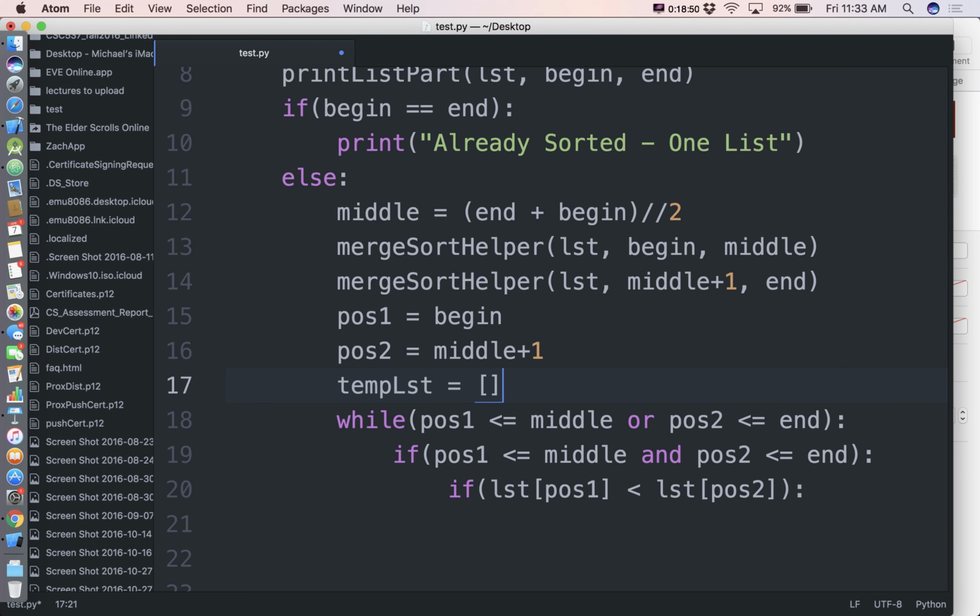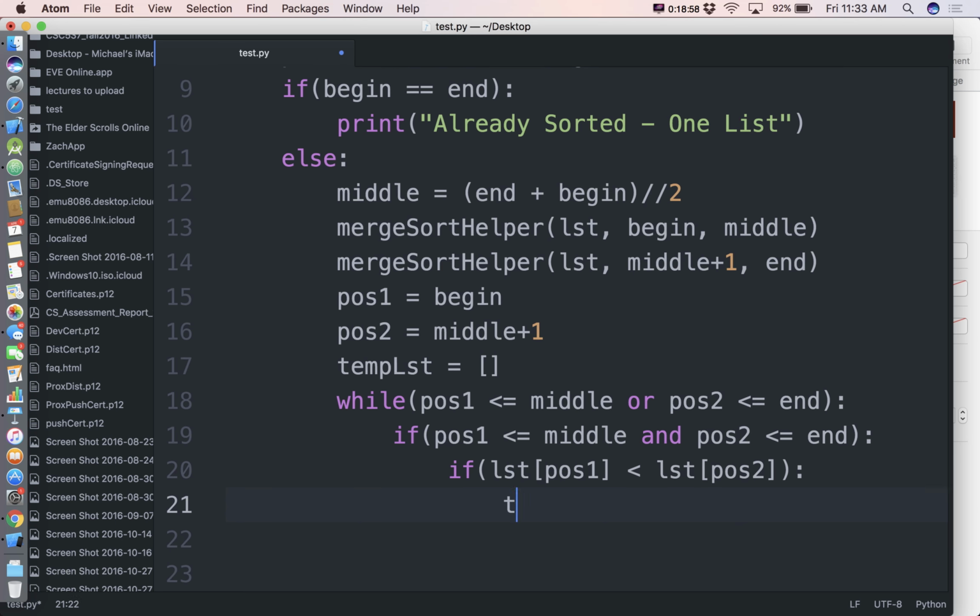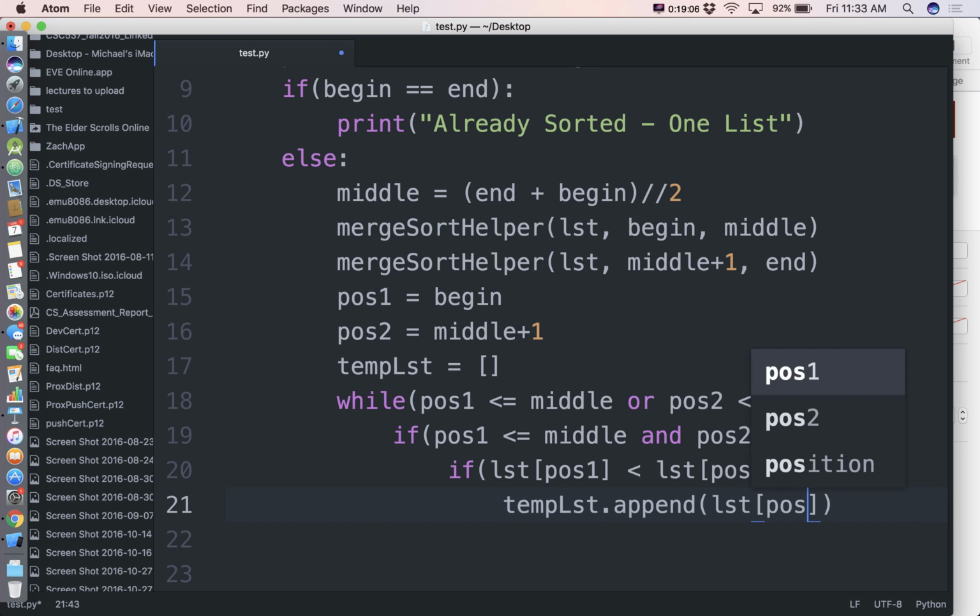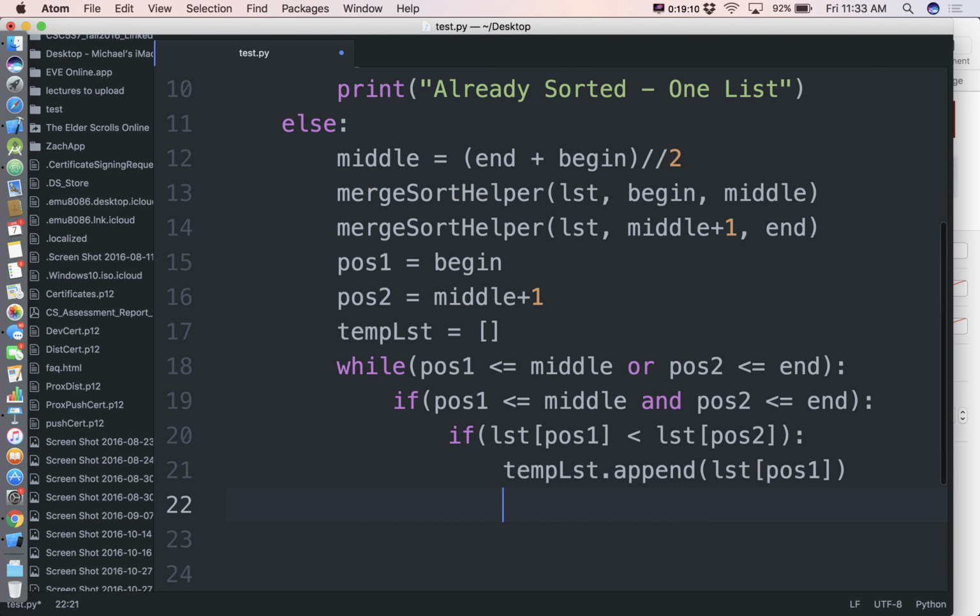We'll start that off as the empty list. That's where we're going to be storing our answer. So if this is true, we're going to say templist.append. What are we appending? We're appending lst at pos1. Then we're saying pos1 is equal to pos1 plus 1. Increment pos1. We picked him as the winner, make him move down his list.